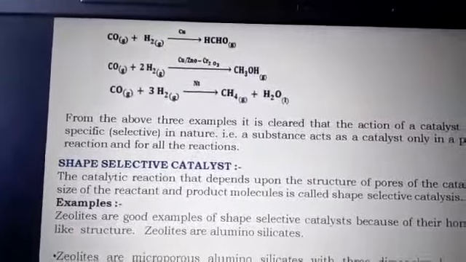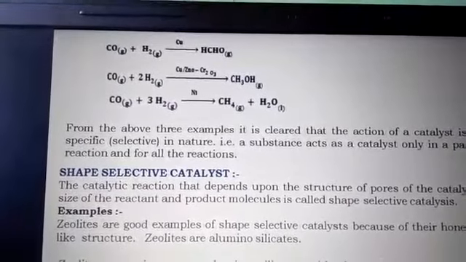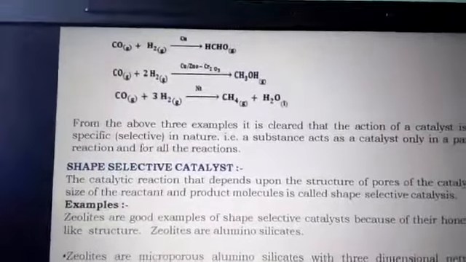So to get formaldehyde, we should use copper. To get methyl alcohol, we should use copper in the presence of ZnO and Cr2O3. To get methane, we should use nickel as a catalyst.